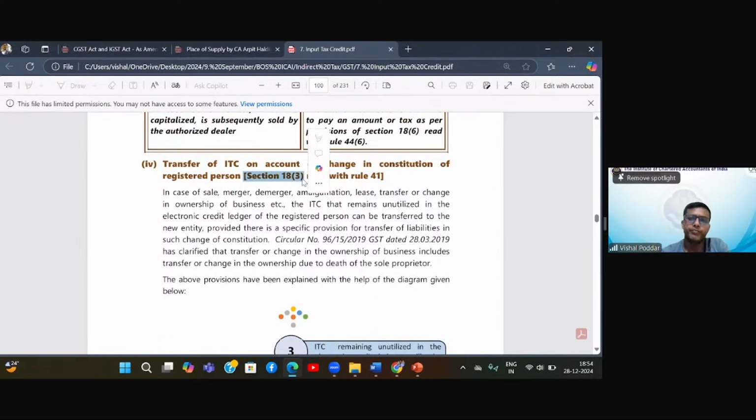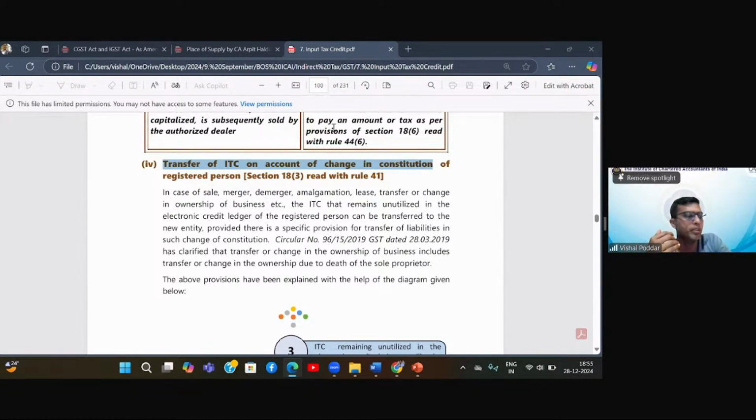Now, section 18.3 deals with another case scenario. What is this case scenario? Transfer of ITC in case of change in constitution. Now, what is this? Let us first understand. So, the example is, I am running a business. The business is a factory where at the time of purchase of different items, maybe capital goods or maybe stock in trade, I have been availing ITC. Obviously, this is what we do.